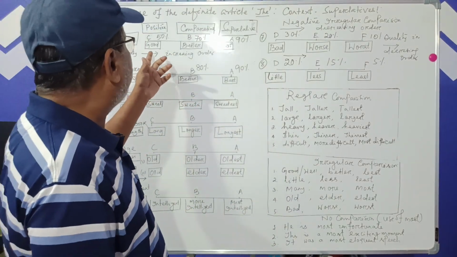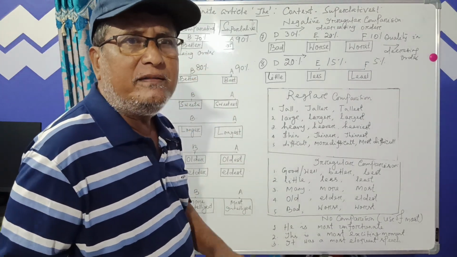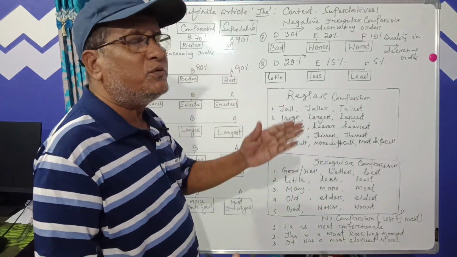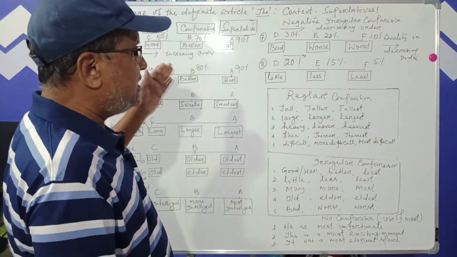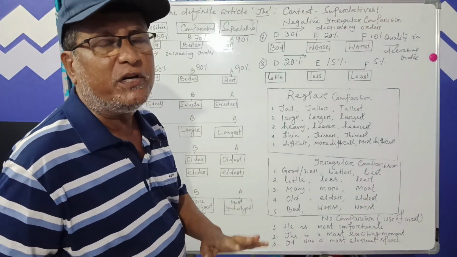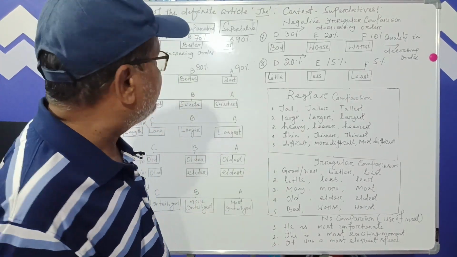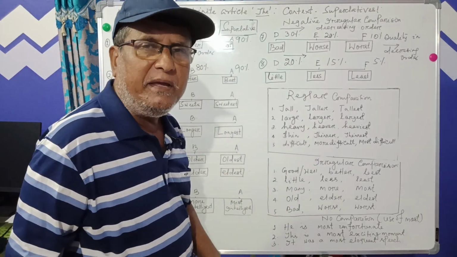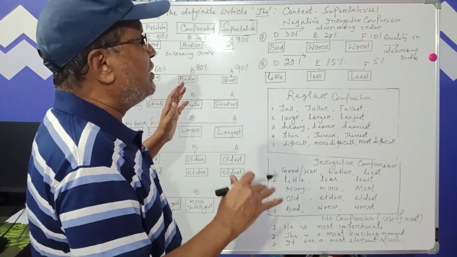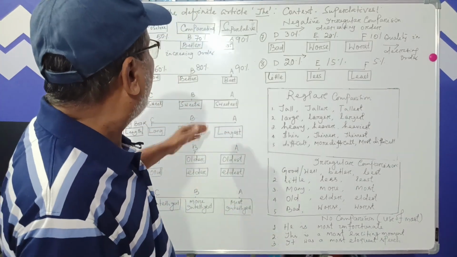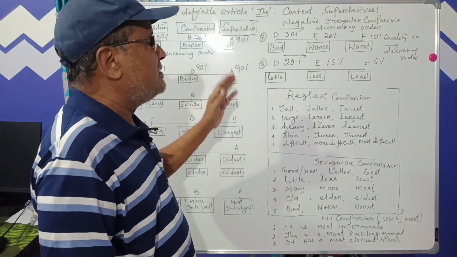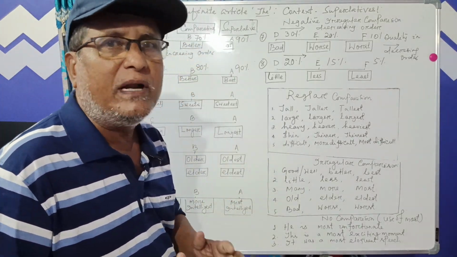Usually we call it a 3-point scale, and this scale is used by your teachers to categorize the students in your class. This group is good according to their performance, and their range is around 40 to 50% marks. The second group B is better than the first group, and their performance is around 60 to 70%. And the third group, the best group, their performance is about 90 to 95%.